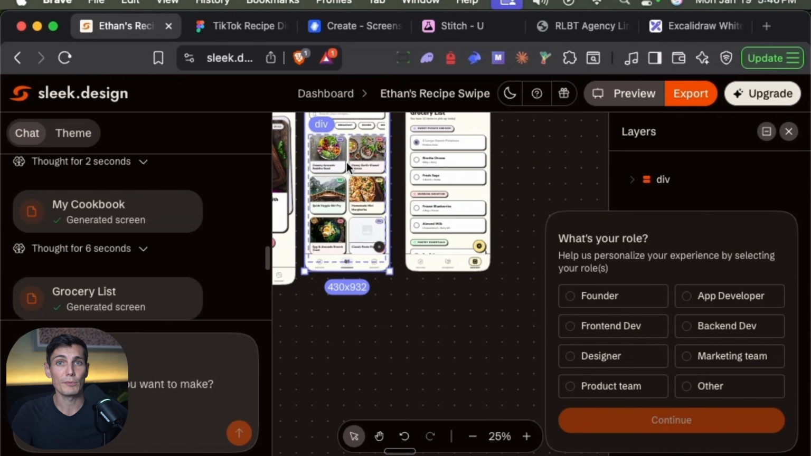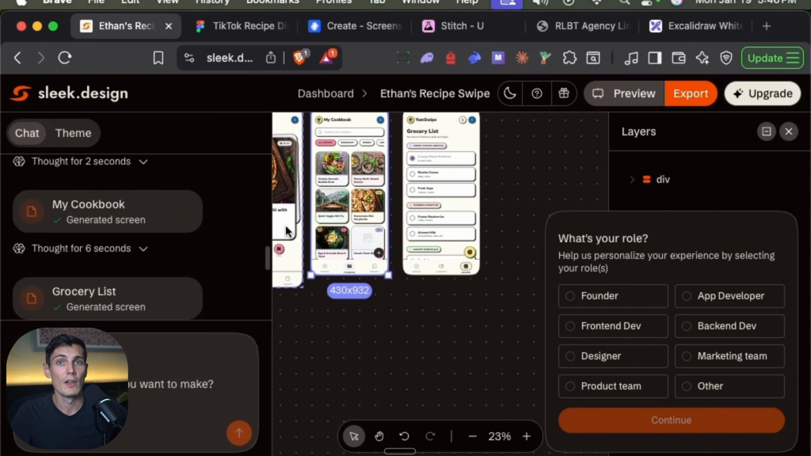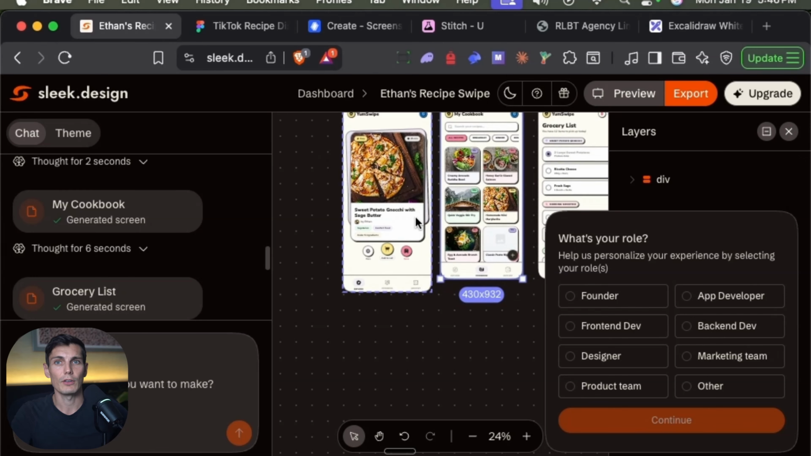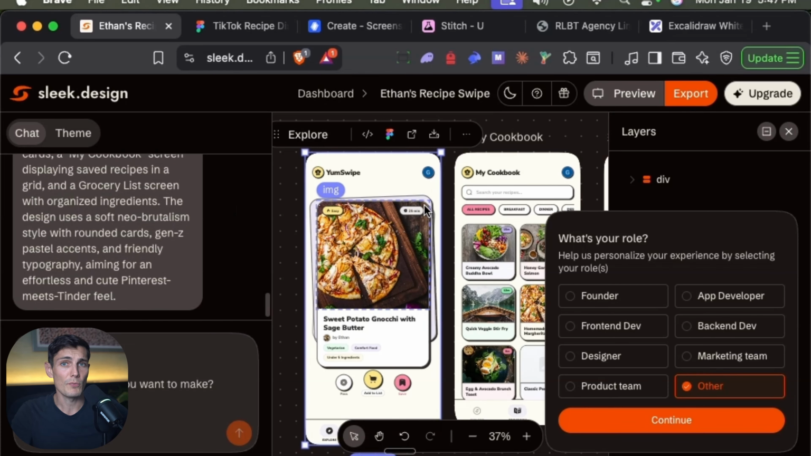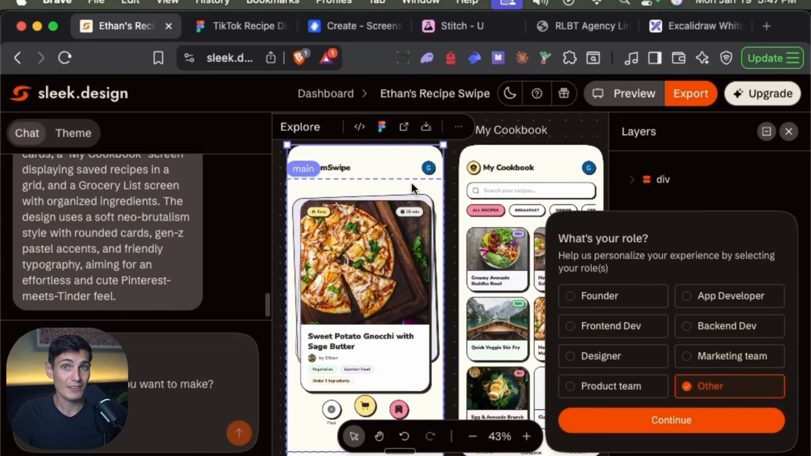And I try, for example, Sleek Design. So we have different ways to explore a recipe. We want to have a swiping interface, like the famous app where you met the mom of your kids, maybe. I don't know. And Sleek Design, with a simple prompt, did a one shot of it, that is pretty cool.